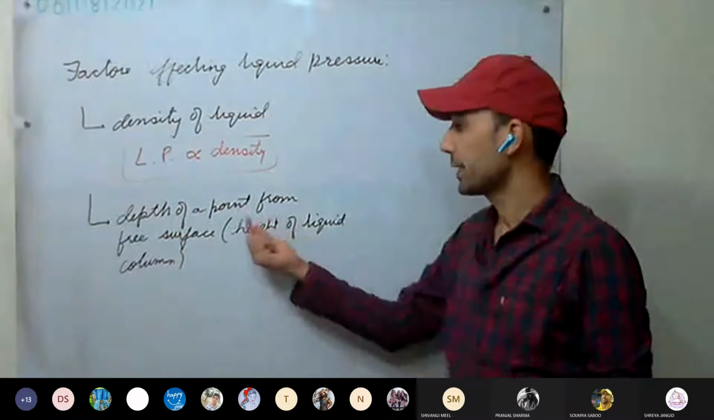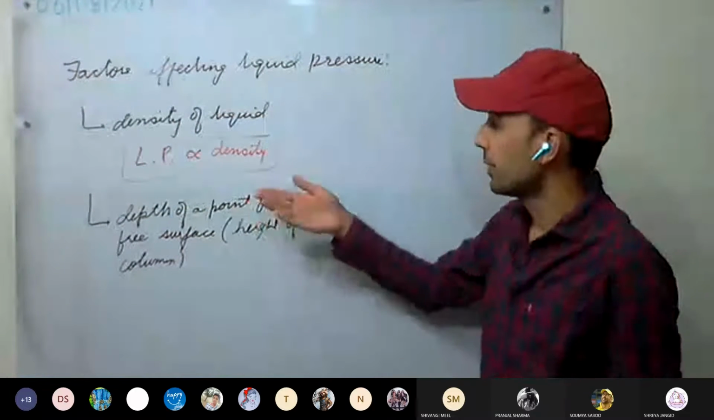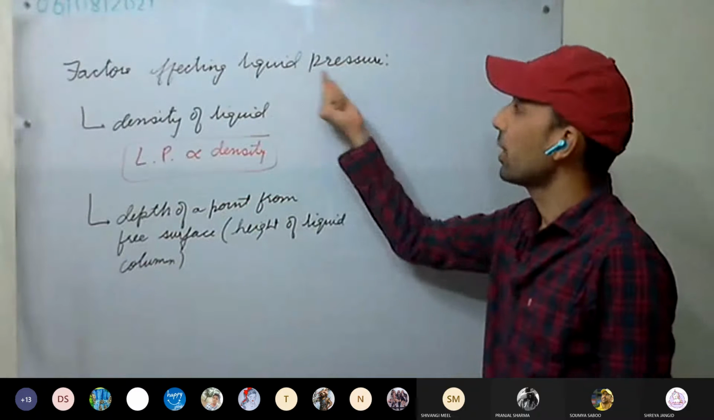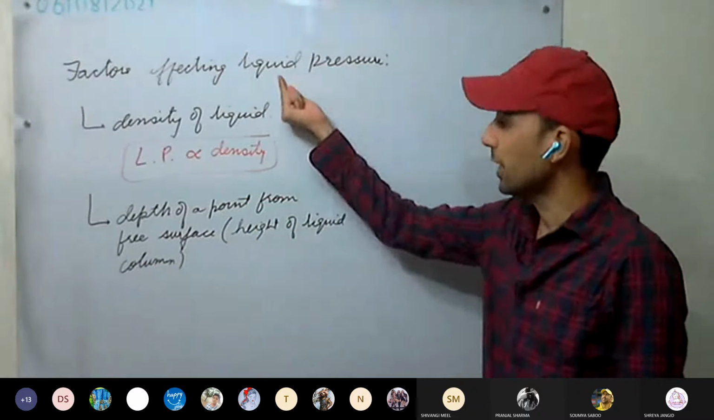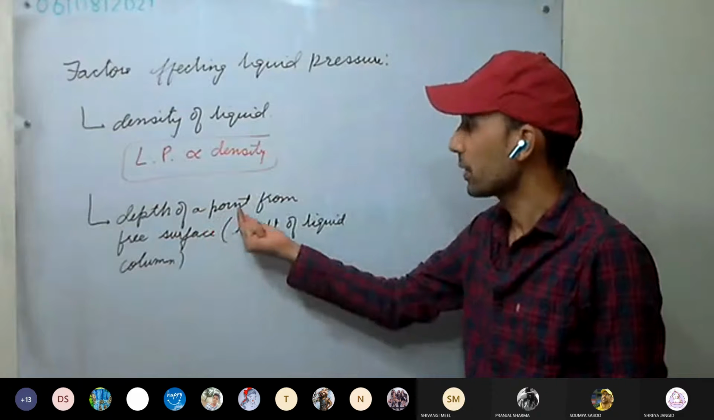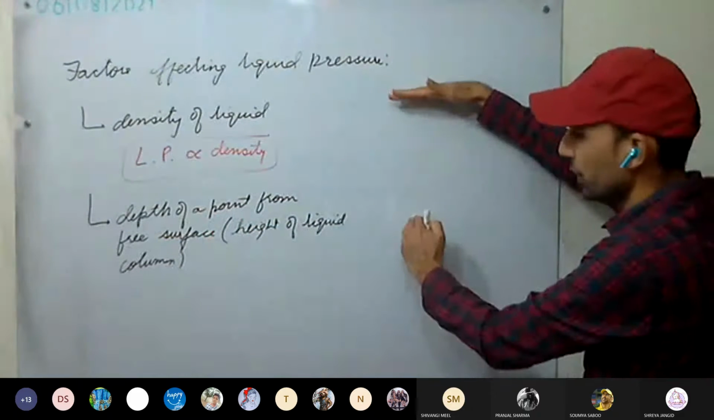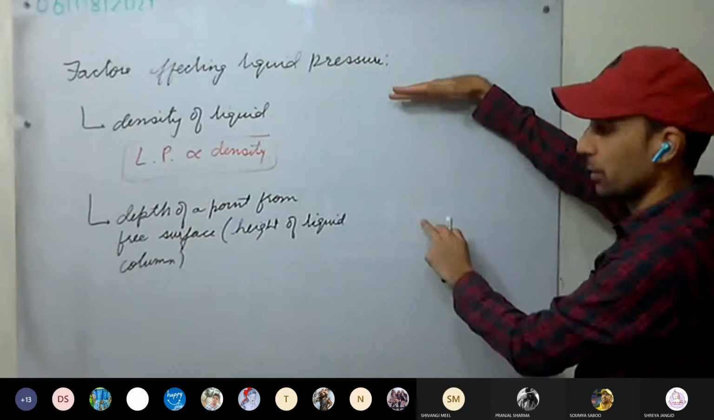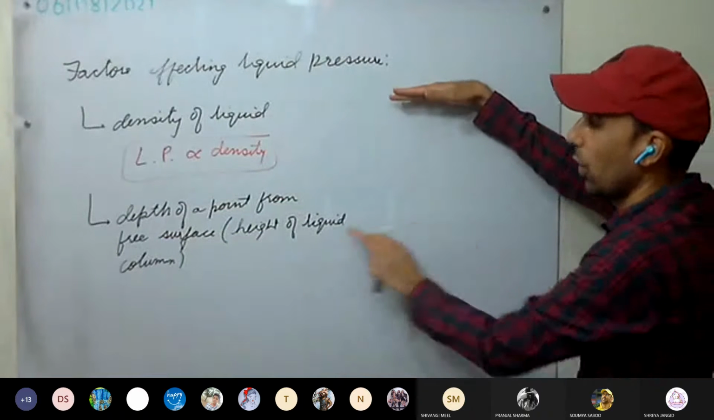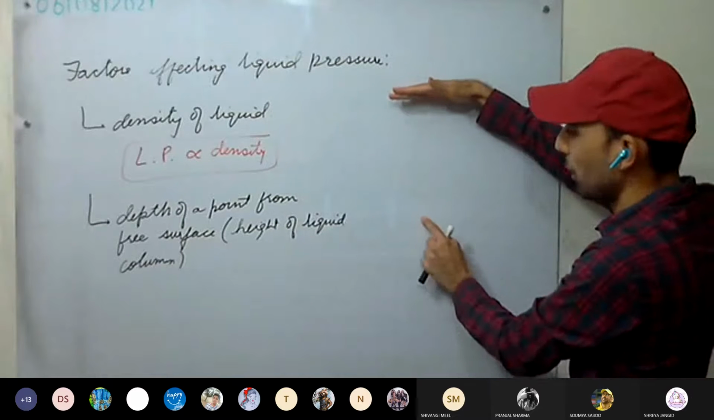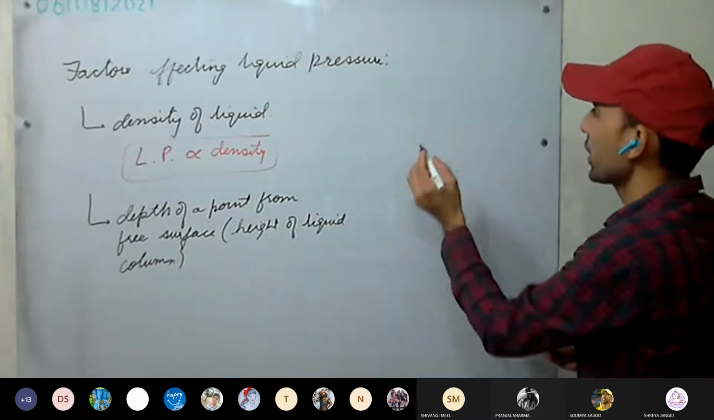Okay. So the next thing is that pressure in a liquid depends on the depth of a point from the free surface. The more the depth from the free surface, the more will be the pressure at that point. Or we can say the height of the liquid column above that point. So for example,